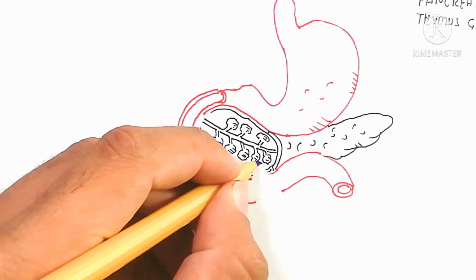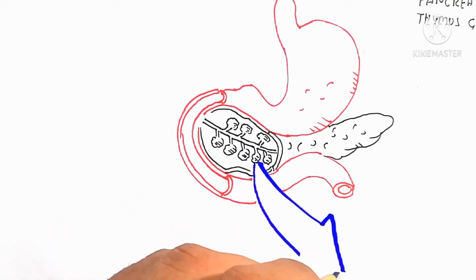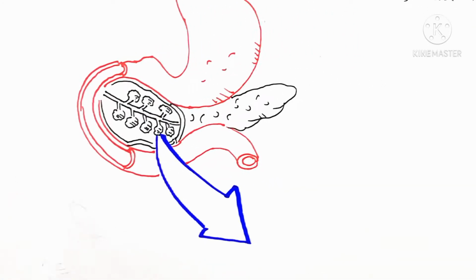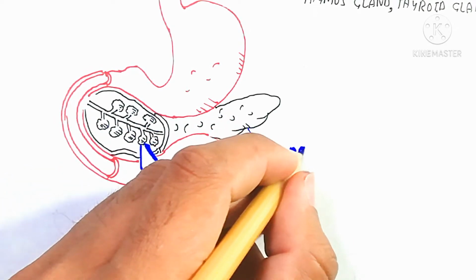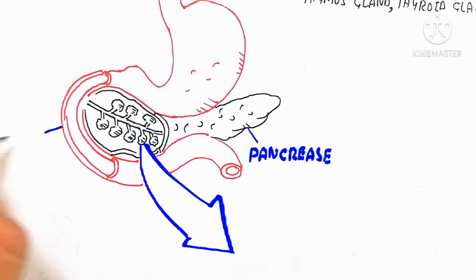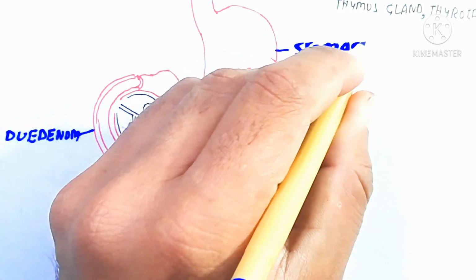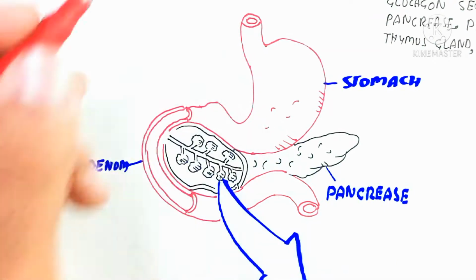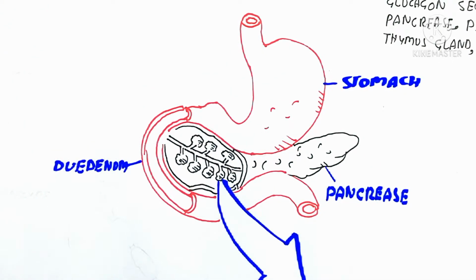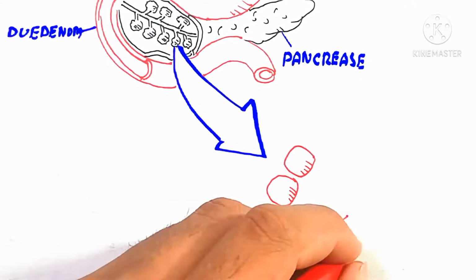So here is the digestive system, which contains the duodenum, stomach, and pancreas. Here I will draw a structure: the pancreas contains an endocrine part known as the islets of Langerhans. The islets of Langerhans contain alpha cells, beta cells, and gamma cells. Sorry, gamma is not here, but delta cells. So remember, gamma cell is not present, but alpha, beta and delta cells.